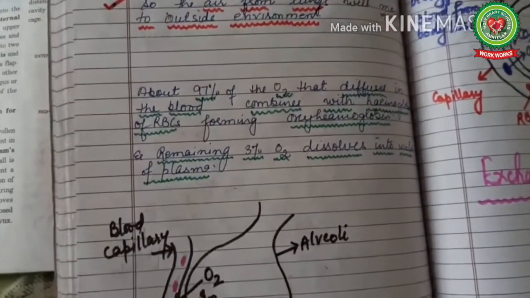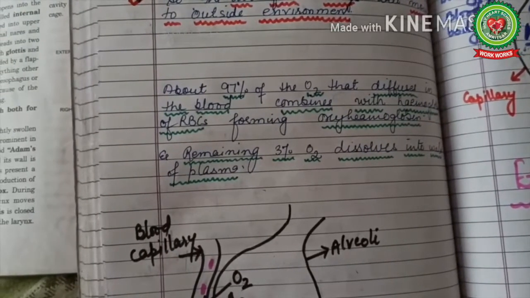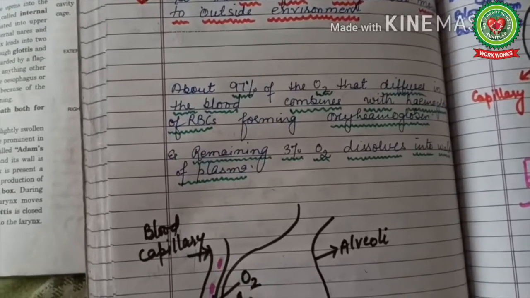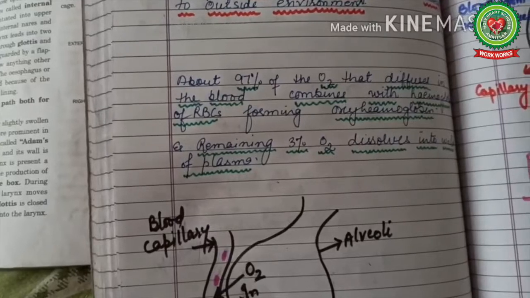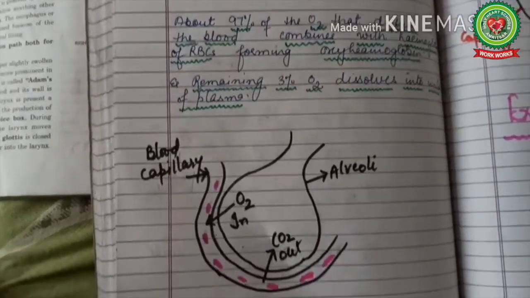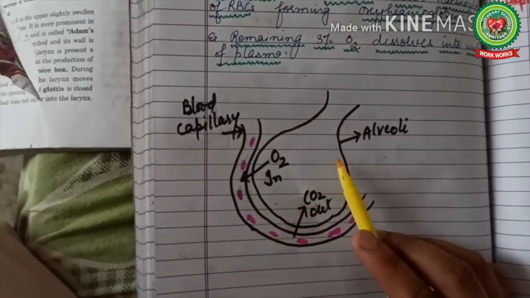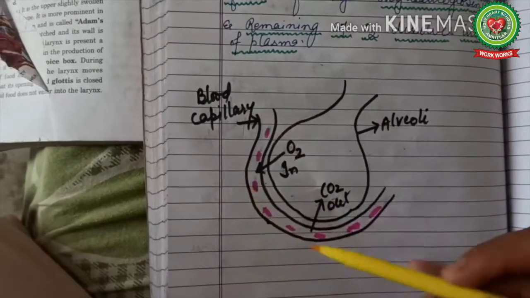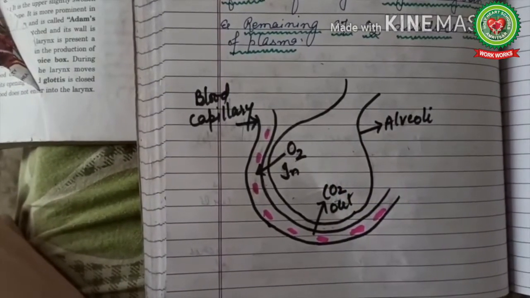Children, about 97% of the oxygen that diffuses in the blood combines with hemoglobin of RBC forming oxyhemoglobin. This we have studied in our junior classes. And remaining 3% oxygen diffuses into water of plasma. So children, this diagram just shows you a little bit about exchange of gases. This is alveoli, this is blood capillaries. Oxygen will diffuse into the blood capillaries and carbon dioxide will diffuse out of the blood capillaries into the alveoli.